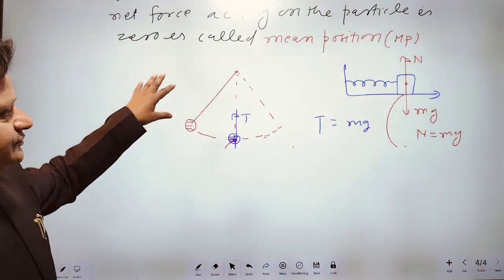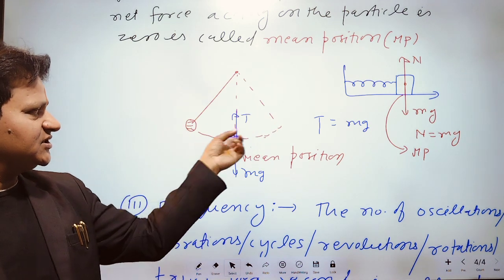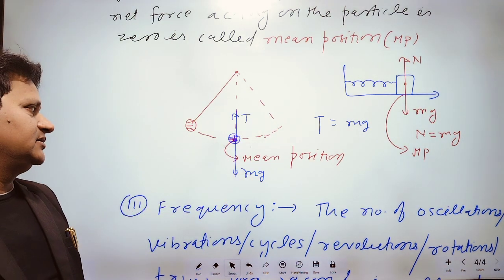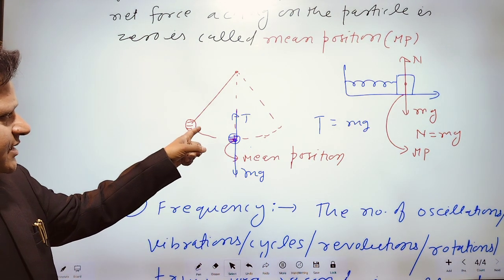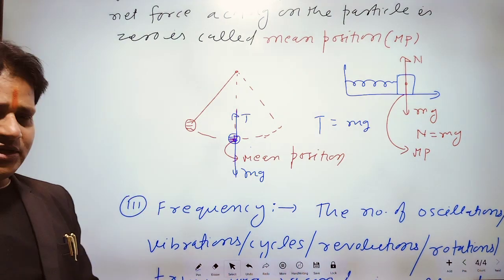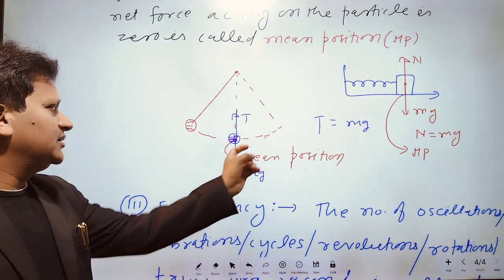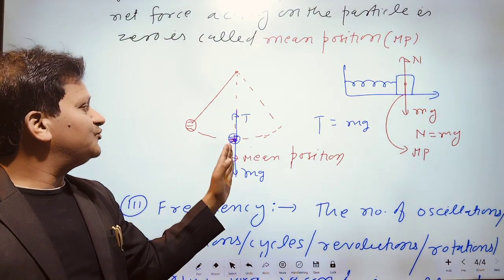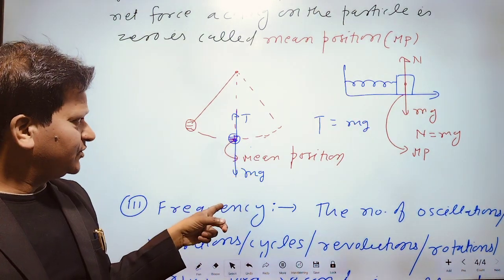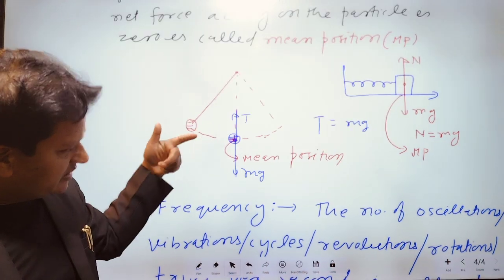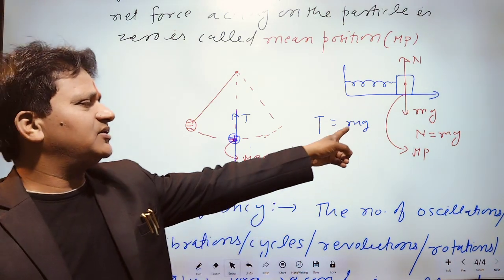Suppose this is a simple pendulum and this will be the mean position, because if you draw the free body diagram at this point, then the string pulls and this force will be the gravitational force, and the tension in the string balances the gravitational force, that is T is equal to mg.